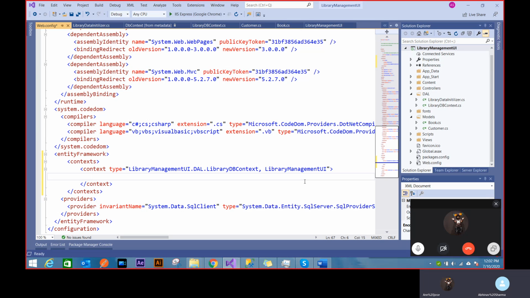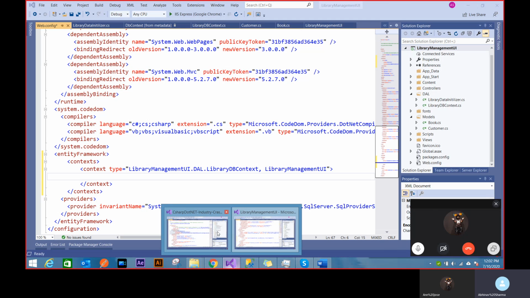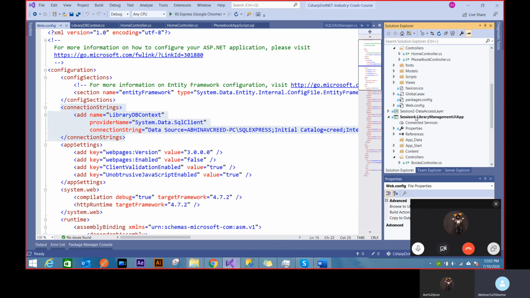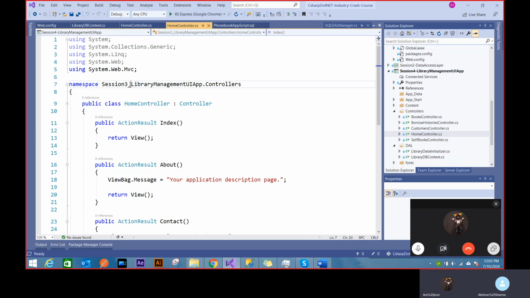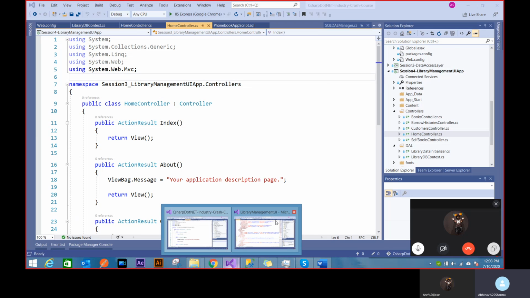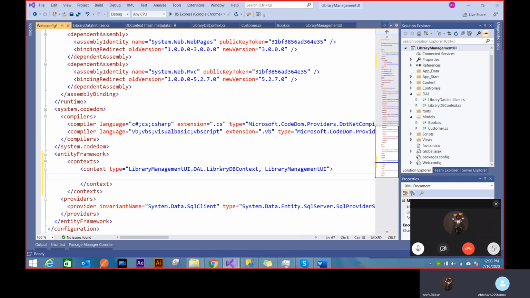Usually that assembly name is the same as our application library management UI, correct? Yes. But sometimes what happens is you create a hyphen. This hyphen will not be your library name. So for me, when I was doing the same thing, you see mine was a hyphen here, but my namespace was something different again. It's an underscore. So now there's a mismatch between the assembly name and the namespace name. Generally it should be the same, but sometimes there's a mismatch. So if something goes wrong, there might be a mismatch in your site.